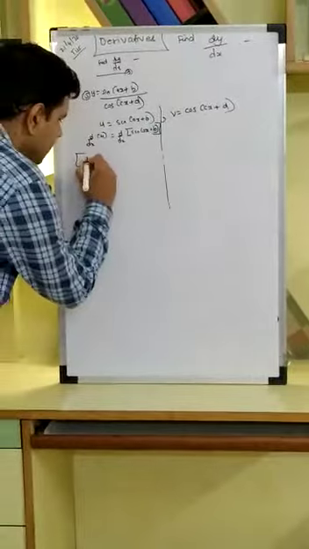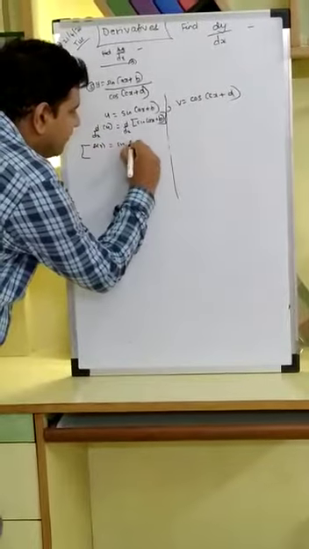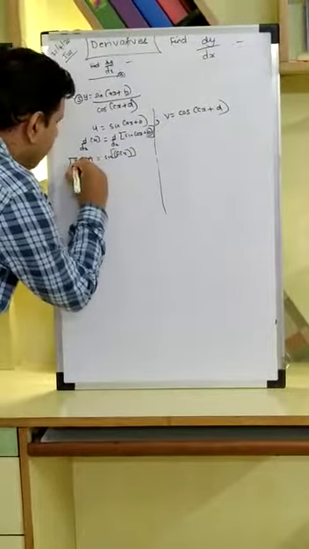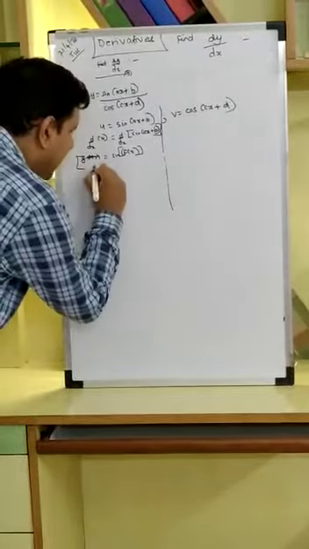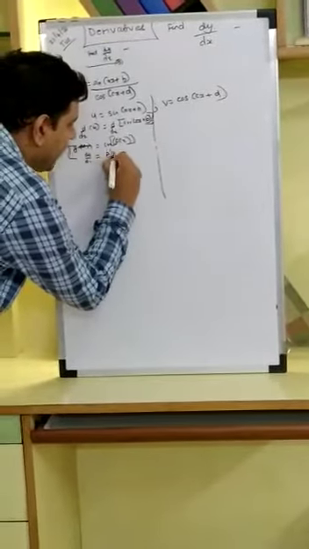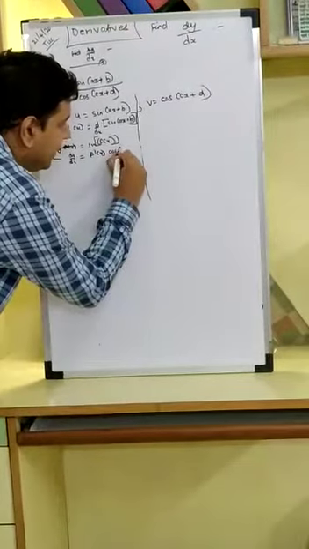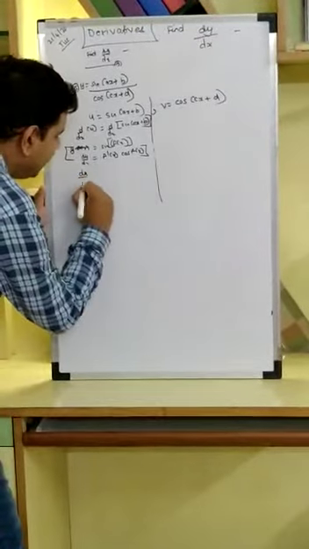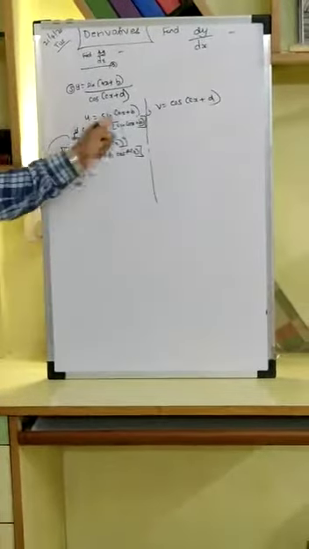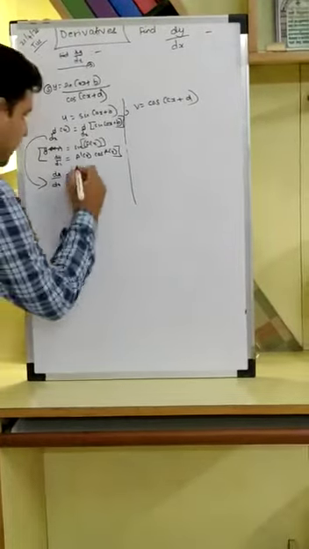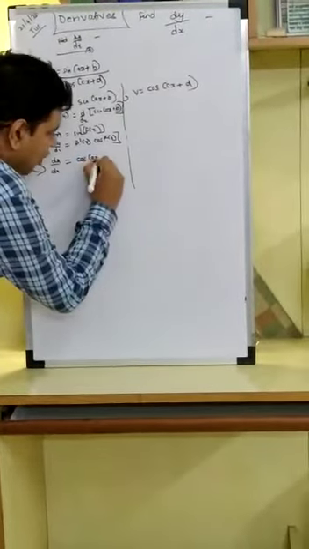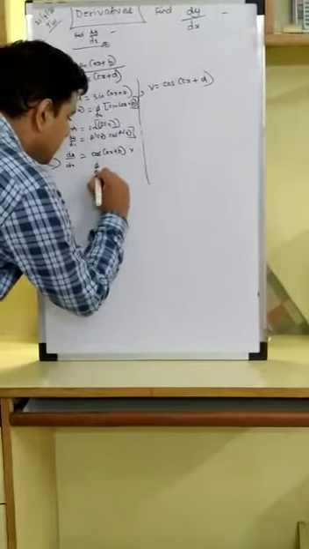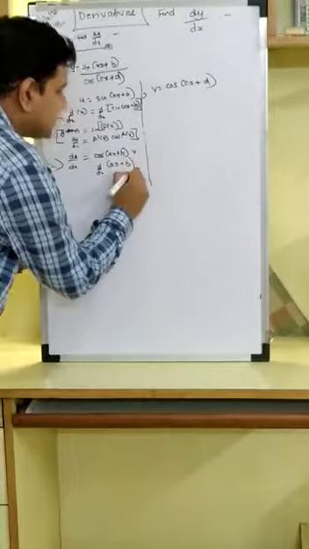I know if I have some y as sine of a function of x, my dy by dx is equal to f dash x, derivative of the function, into cos of my function. So I get du by dx is equal to, first and foremost, cos of bracketed ax plus b into d by dx of ax plus b.